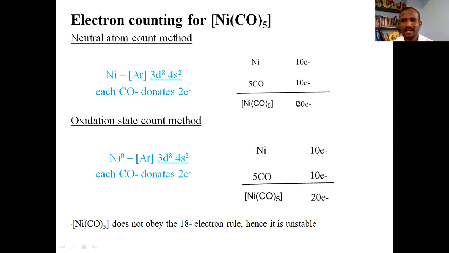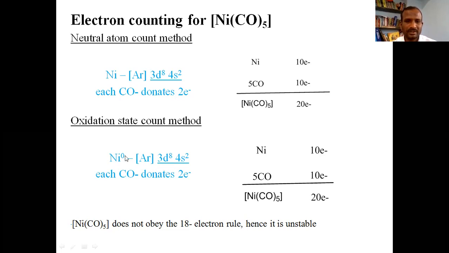So 20 is not 18. So now you can say that nickel pentacarbonyl doesn't obey the 18 electron rule. Now let us check with the oxidation state method also. Write the electronic configuration of nickel, 3d8 4s2.